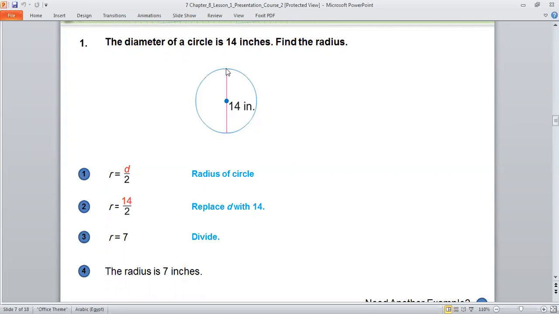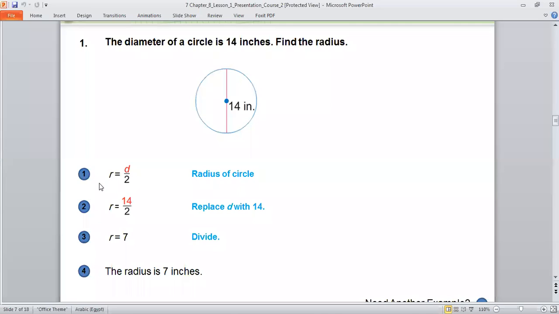Again, this red line all is called the diameter. And from the blue point, the center, to the circle, I call it the radius. So the diameter equals double the radius. It means 2 radius. So 1 radius is equal what? Look with me. The radius equals half the diameter. It means diameter over 2.